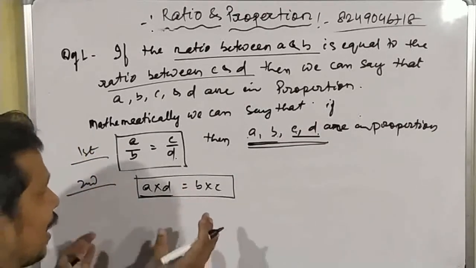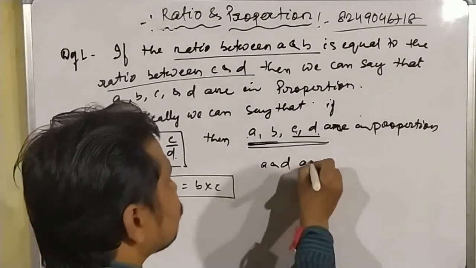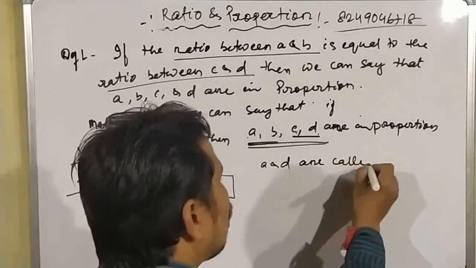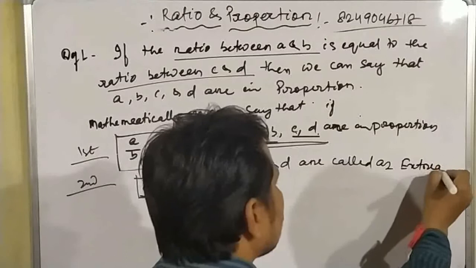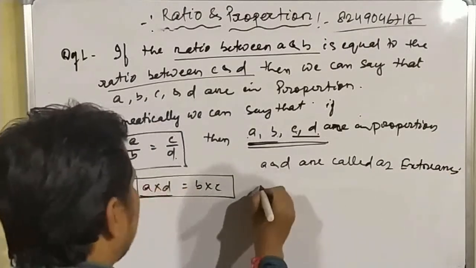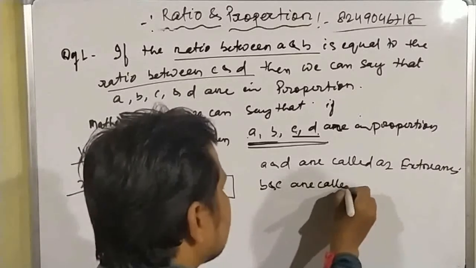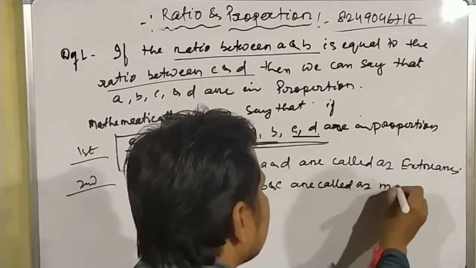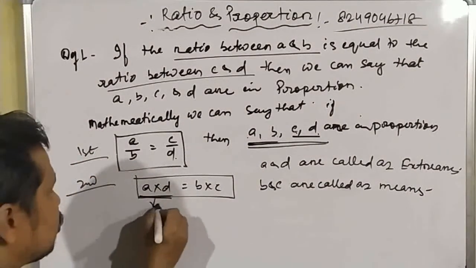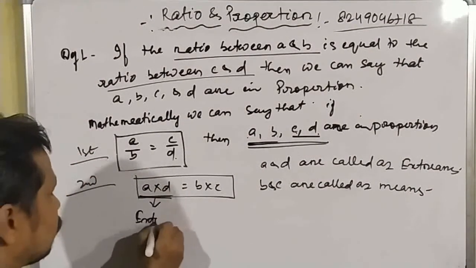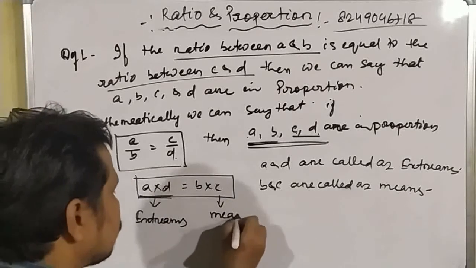Now here another naming is also there. A and D are called extremes, and B and C are called means. Okay, students, A and D are extremes. This is known as extremes, and this is known as means.